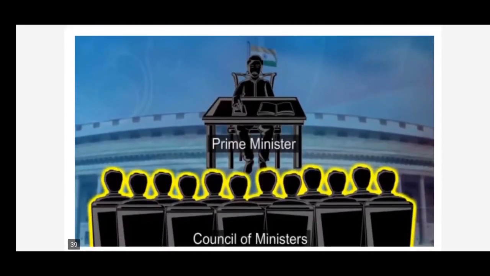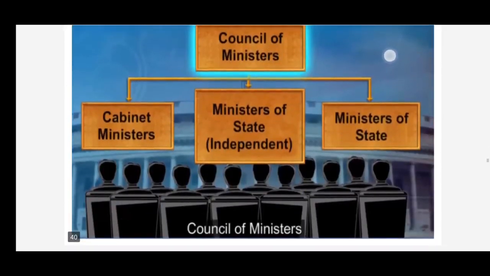The group of ministers is called Council of Ministers. It includes about 70 members of different ranks. The Council of Ministers includes the Cabinet Ministers, Ministers of State with independent charge, and Ministers of State.